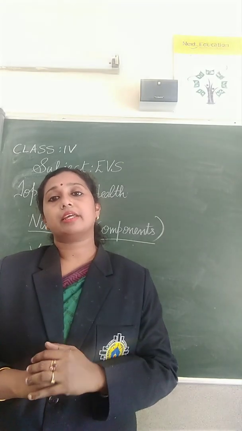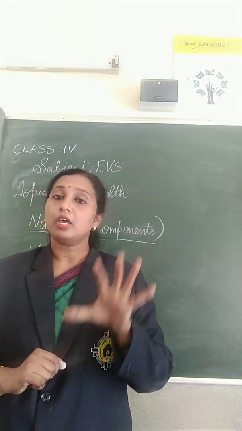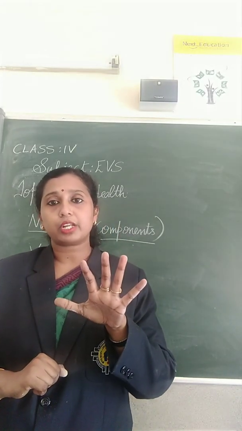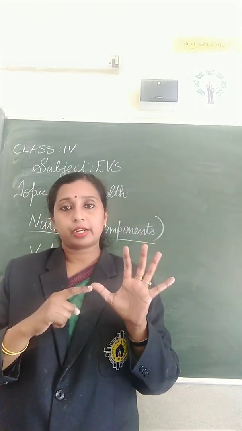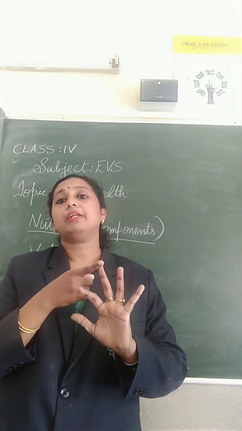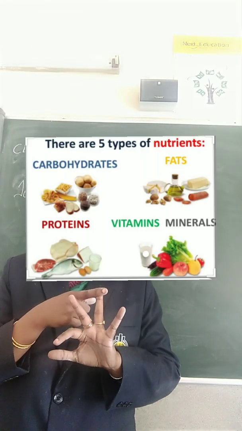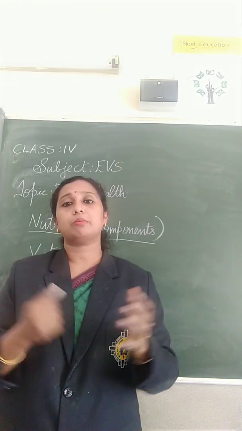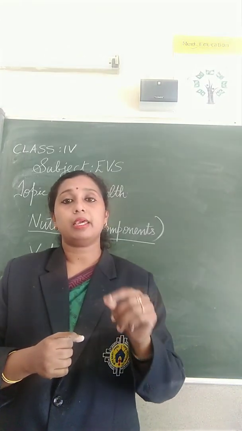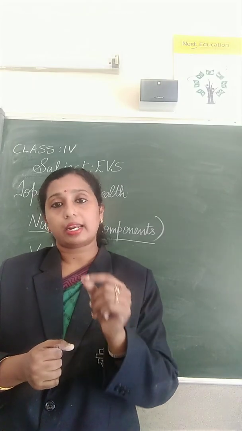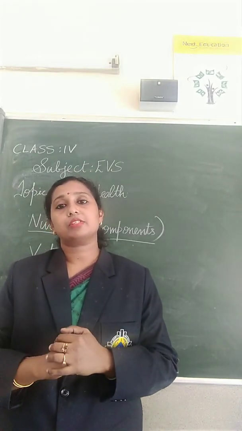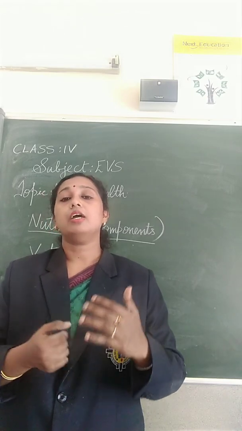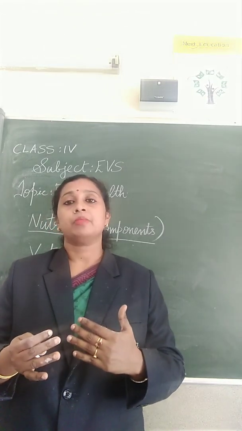So we learned that there are 5 types of nutrients. Nutrients are also known as components. So what are the 5 types of nutrients? That is carbohydrates, proteins, lipids or fats, then minerals and vitamins. There are many types of vitamins, that is vitamin A, B, C, D, E and K. Out of these you have to study only A, B, C, D, and we have learned about the vitamins A, B, C, D, isn't it?